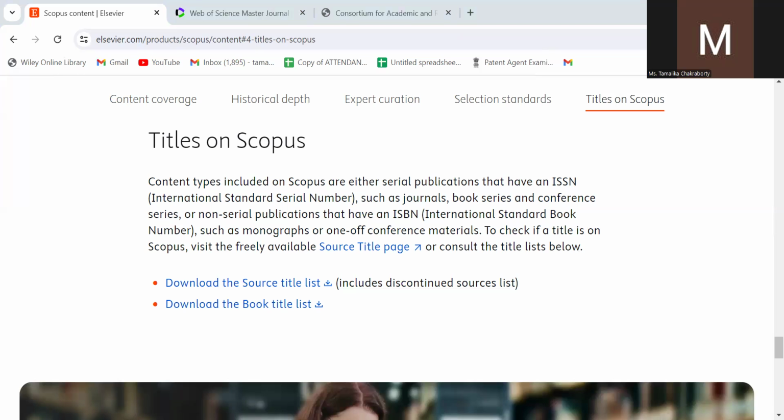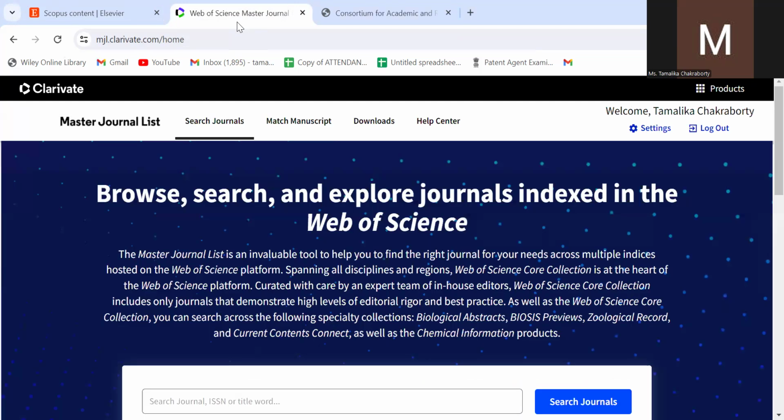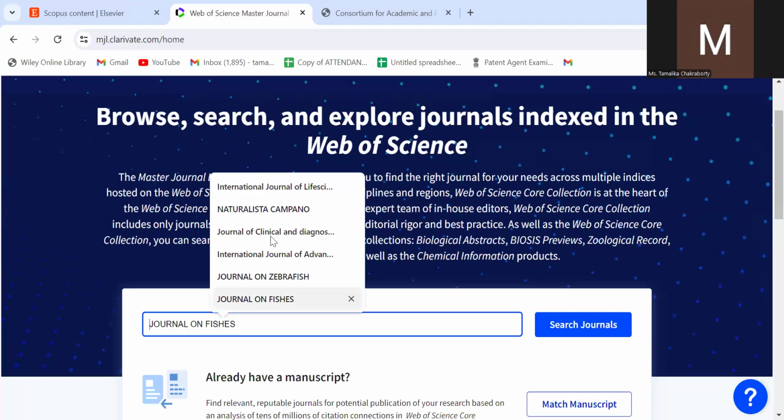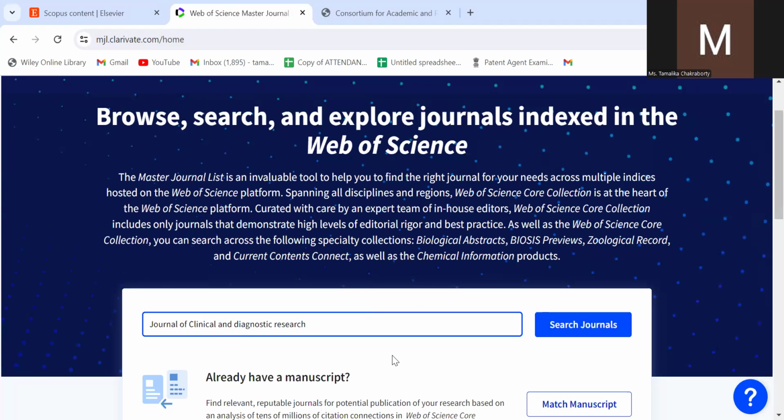Anyways, moving on to Web of Science. This is another very, very reputed database, your indexing partner. But here the only difficulty is that you don't get a list, like Scopus gives a list of discontinued and current titles. Here you have to look up a journal, like the Journal of Clinical and Diagnostic Research. If the journal claims that it is a part of Clarivate Analytics, you need to check whether it is actually there in Clarivate Analytics or not.